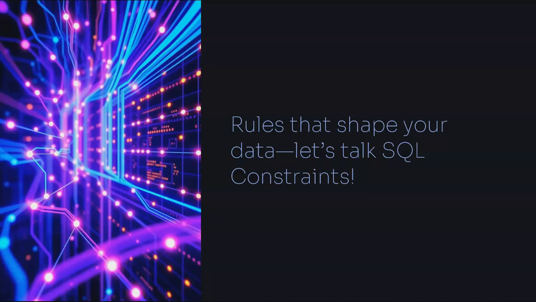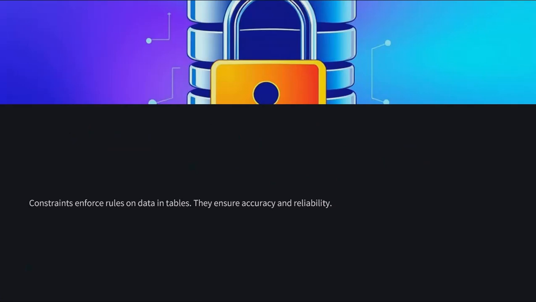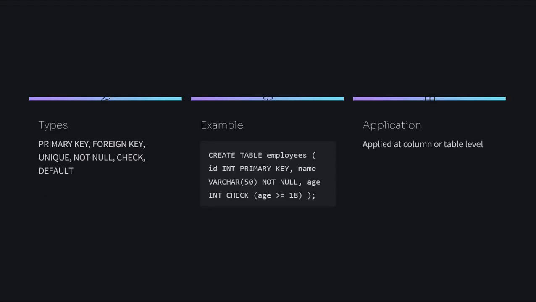Let's check rules that shape your data. Let's talk SQL constraints. So the question is, what are the constraints in SQL? Constraints enforce rules on data in tables. They ensure accuracy and reliability. For example, types of constraints are primary key, foreign key, unique, not null, check, default.